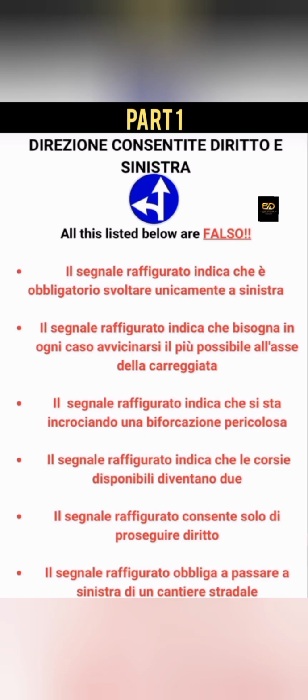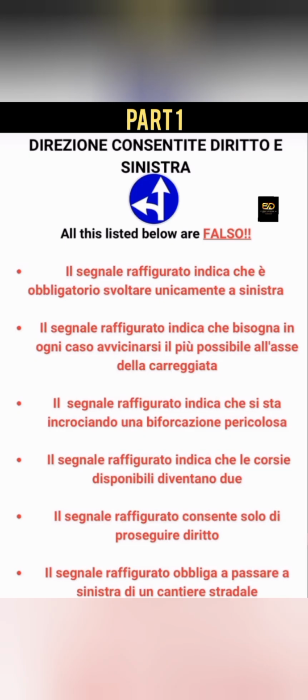I don't know why. So, il segnale raffigurato indica che si sta incrociando una biforcazione pericolosa. They are saying that biforcazione pericolosa is talking about a place where the road becomes like a Y. You are moving on one road, then the road now does like Y. And it is not true. This one is a junction. It's not like where a road becomes Y. And remember, for them to put this sign there, there's another road there that you should not enter. So this is a cross junction. They are telling you they don't want you to go to the right side. That's why they put this sign there.